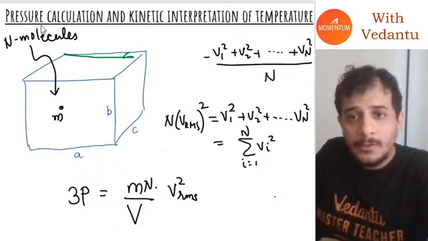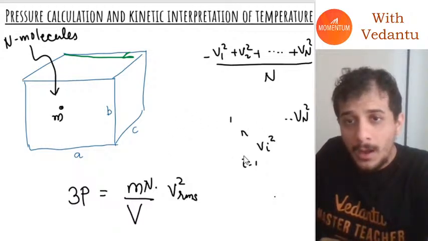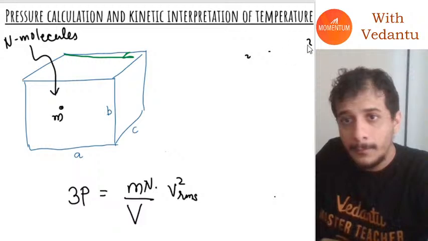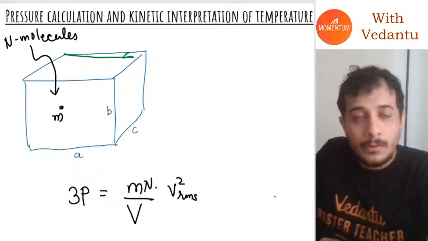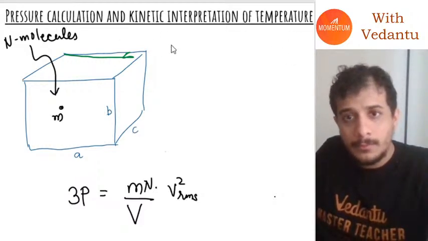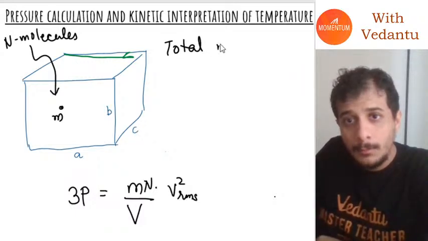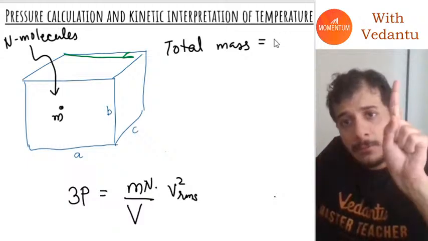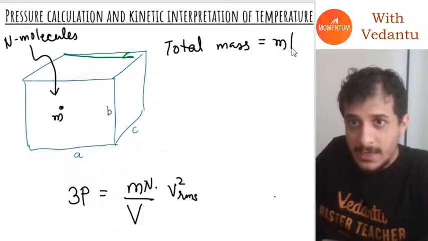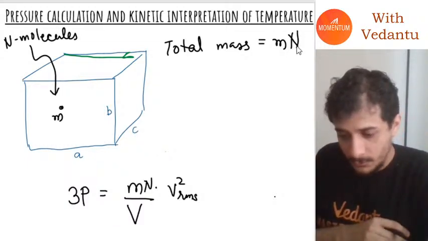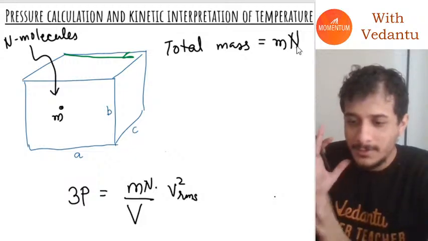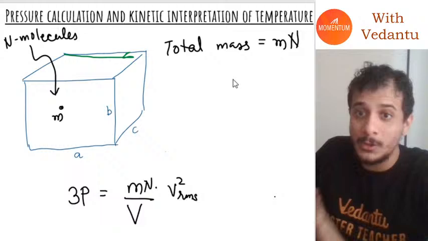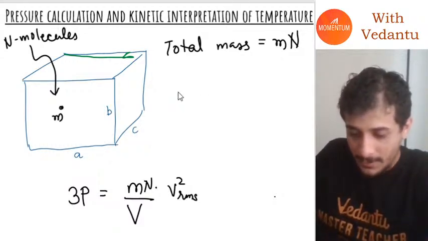If I ask you what is the total mass of the gas, that will be equal to the mass of one molecule into the number of molecules. Total mass of all molecules will be mass of one molecule into n, because the number of molecules is n.